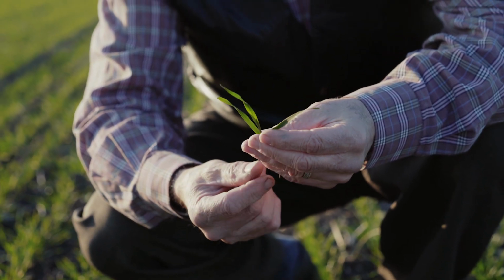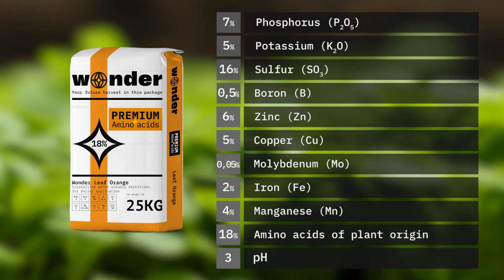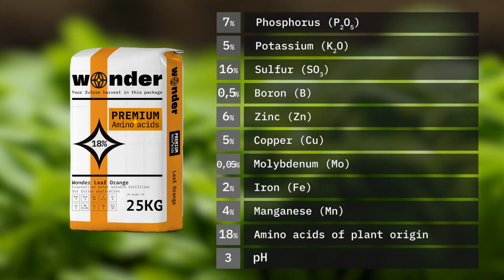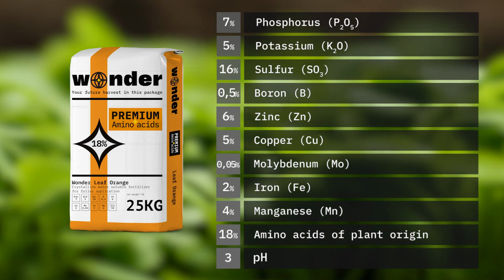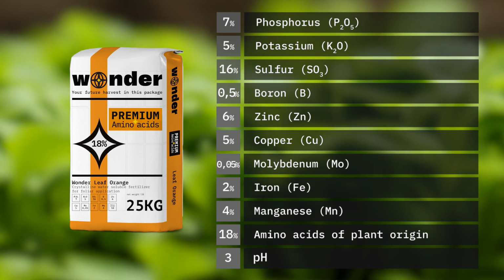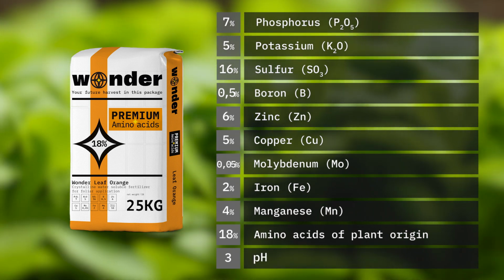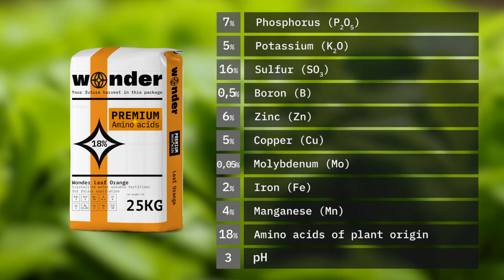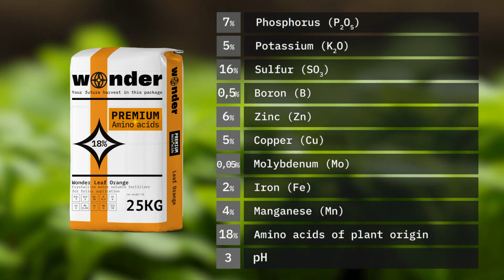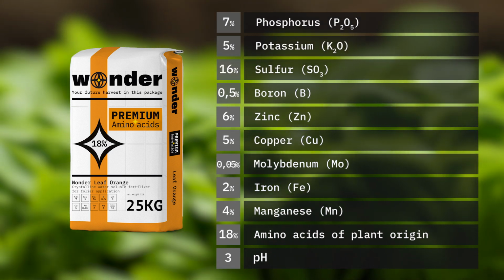Wonderleaf Orange contains 7% phosphorus water-soluble, 5% potassium water-soluble, 16% sulfur water-soluble, 0.5% boron water-soluble, 6% zinc water-soluble, 5% copper water-soluble, 0.05% molybdenum water-soluble, 2% iron water-soluble, 4% manganese water-soluble, 18% amino acids of plant origin, pH 3.0.